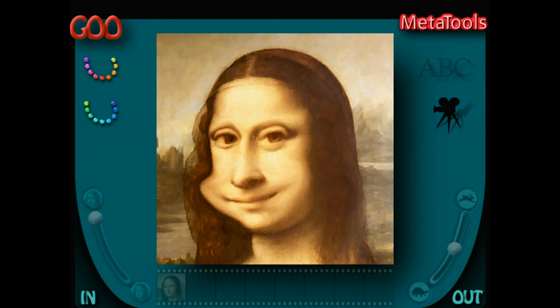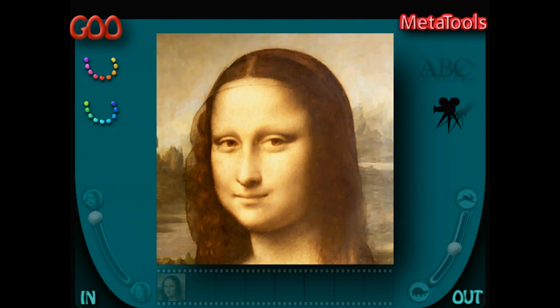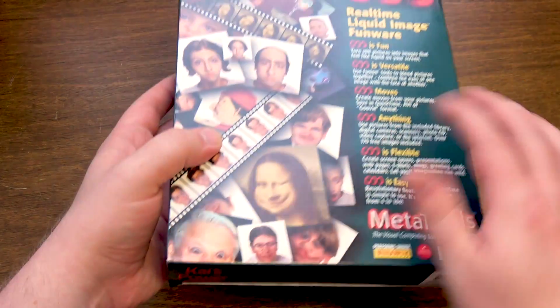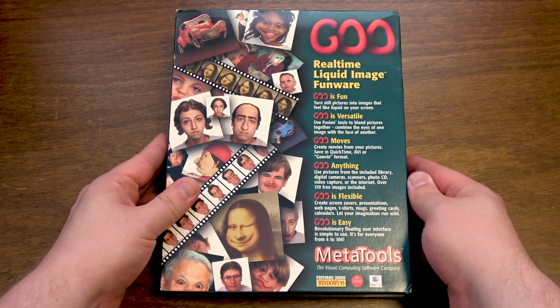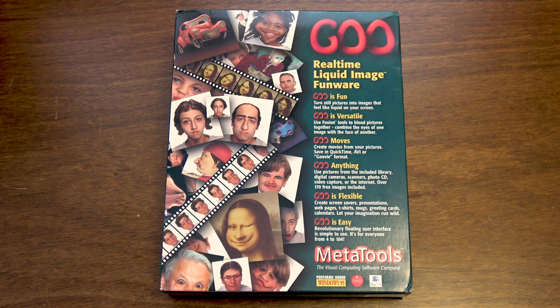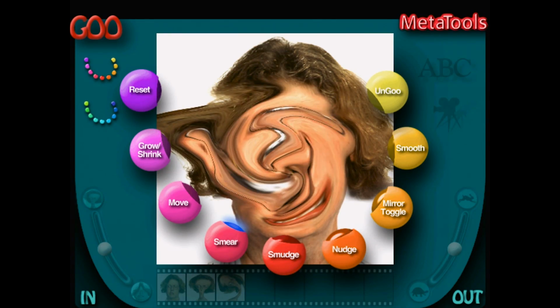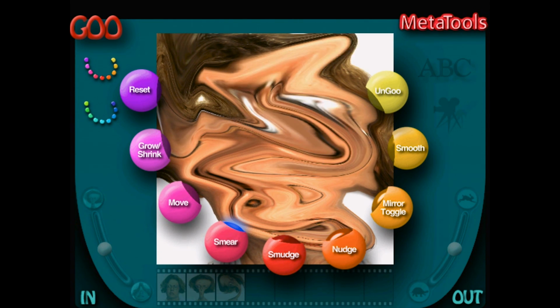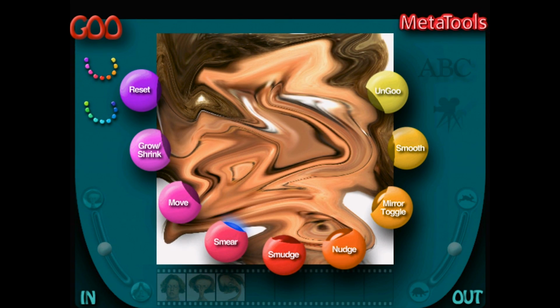Smoosh up the Mona Lisa, twist around your friends' faces, and make short animated video clips of the chaos. And believe it or not, this was a big deal in '96. Goo was real-time liquid image funware, as the MetaTools marketing states. And yeah, that about sums it up. And okay, I admit it seems silly to have an application dedicated to what effectively became Photoshop's Liquify tool, but trust me, there was more to it than that.